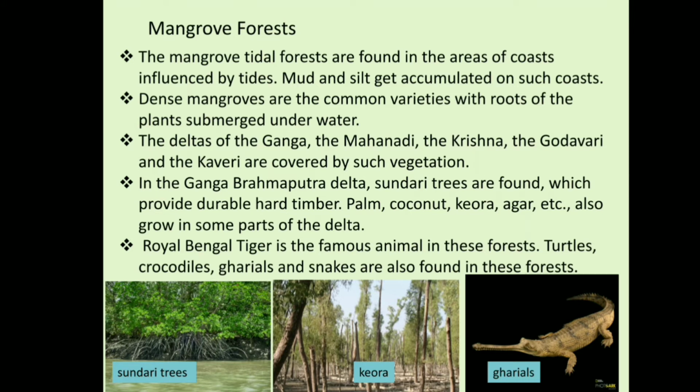In the Ganga-Brahmaputra delta, Sundari trees are found, which provide durable hard timber. Palm, coconut, keora, agar, etc. also grow in some parts of the delta. The Royal Bengal tiger is the famous animal in these forests. Turtles, crocodiles, gharials, and snakes are also found in these forests.